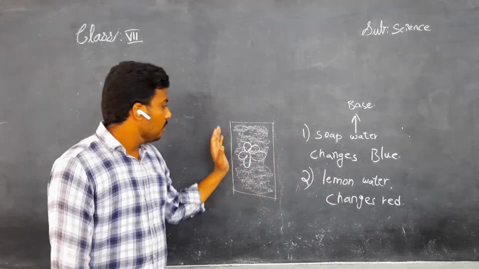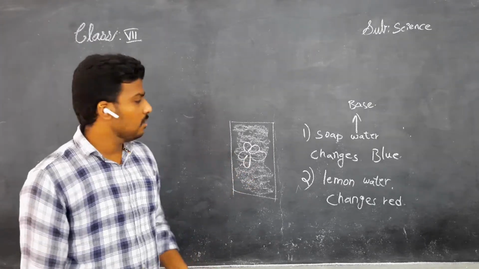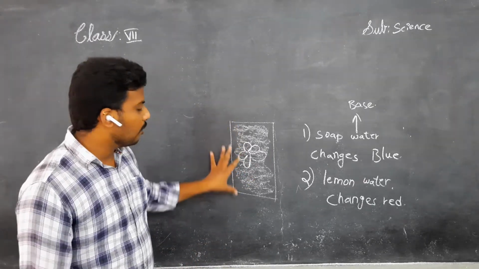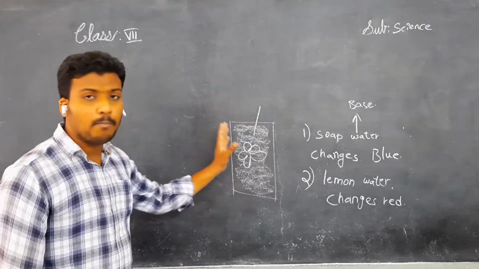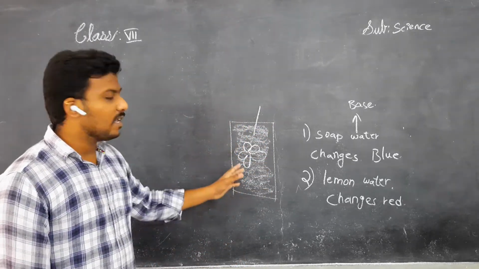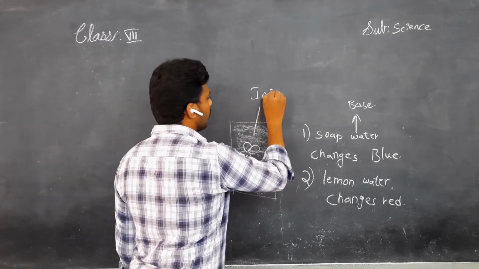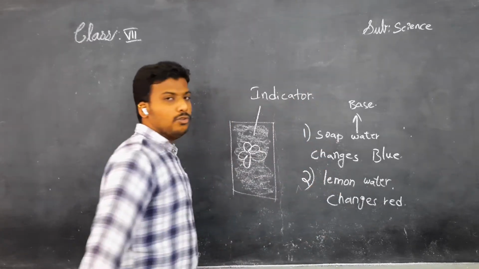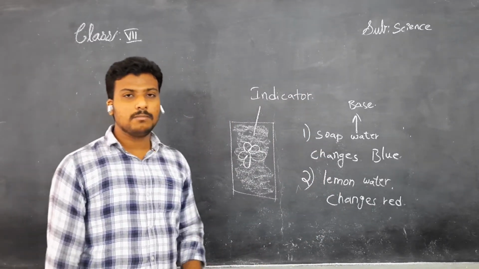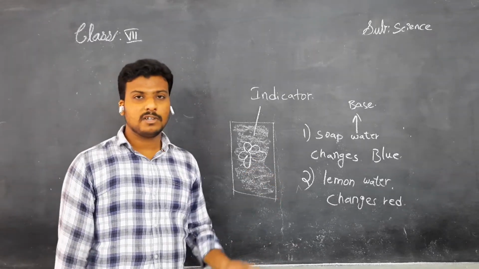Here there is no other reason. Why has the color changed? It is only due to the turmeric paste. Because the turmeric paste, whatever paste you applied on this paper, acts as an indicator. Children, you know phenolphthalein solution, orange indicator, and turmeric paste.